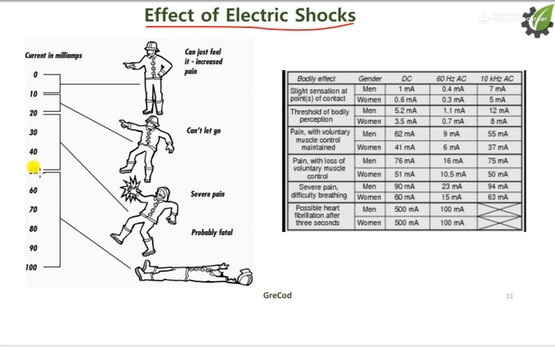And 50 to 100 milliampere is probably fatal. So whenever we connect something in industry for human use or human interference, we should not go beyond 30 milliampere of leakage current.